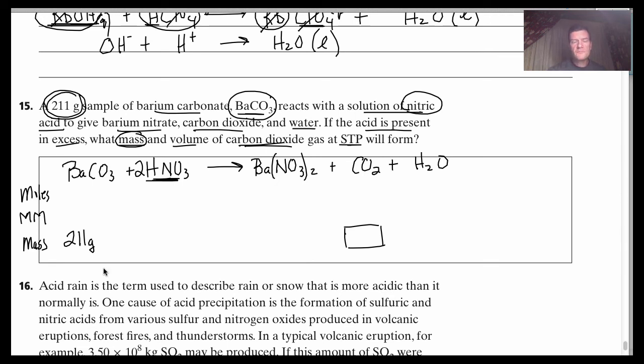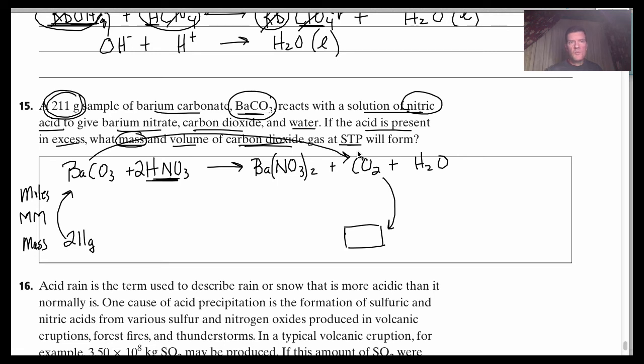Okay? So we got to go from mass of barium carbonate to moles of barium carbonate, then from barium carbonate moles all the way over here to moles of carbon dioxide, and carbon dioxide moles down to its mass. And we do those steps from mass to moles using the molar mass. So let's look up the barium carbonate molar mass. Let me look that up.